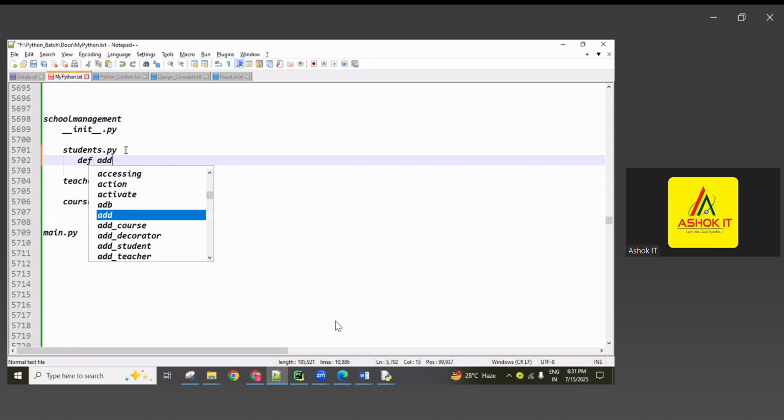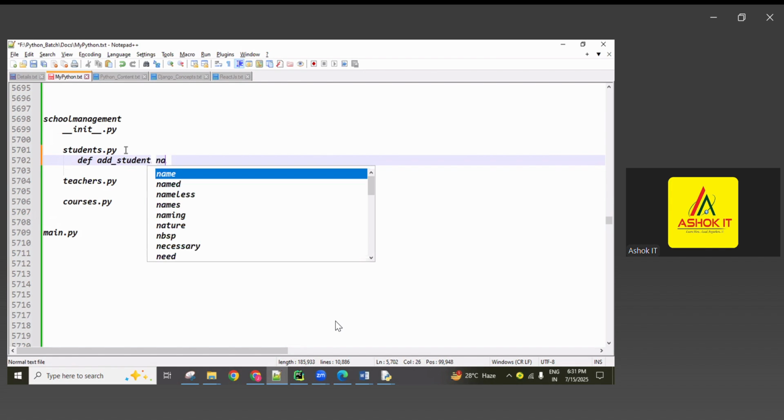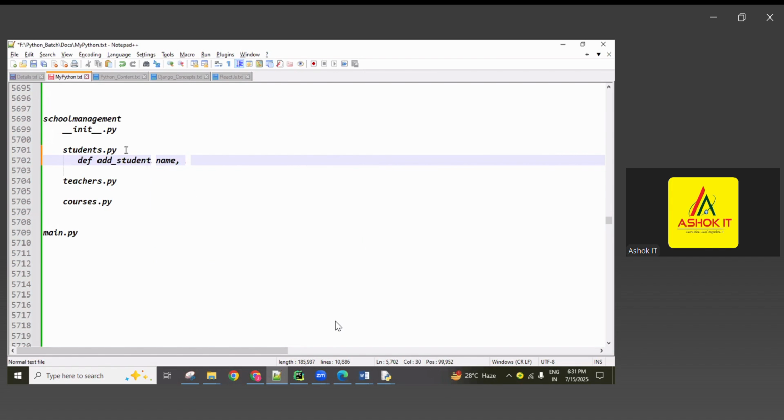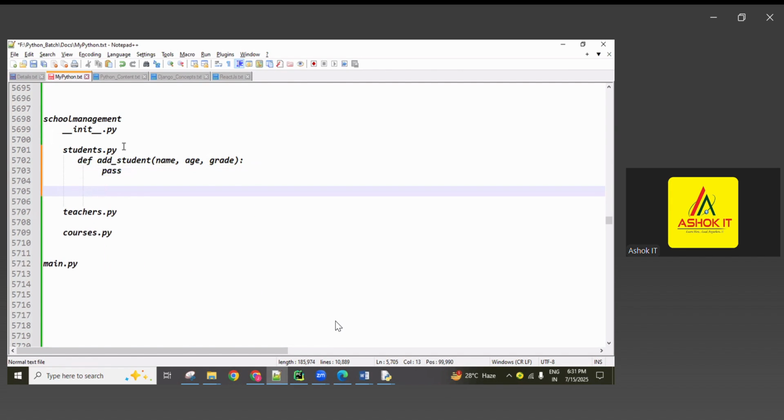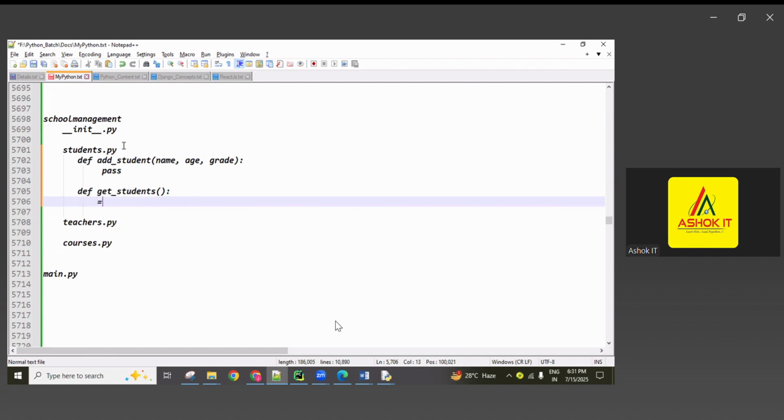In this file, two functions. One is add student, which contains the name of the student, age of the student, and the grade of the student. The logic you can write as per your requirement. And one more function, def get students, with some logic.